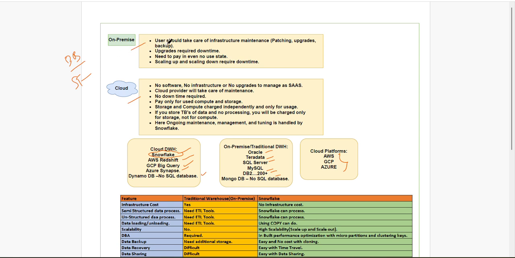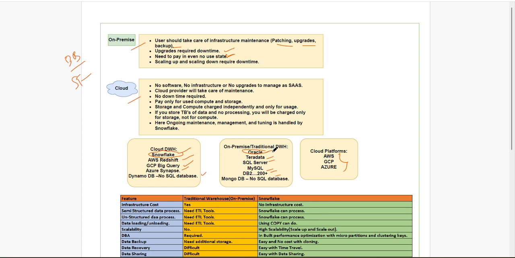On-premises, users should take care of infrastructure maintenance like patching, upgrades, and backup. Assume you are using Oracle on-premises: everything we have to do as a client. An upgrade requires downtime. When something upgrade is coming for Oracle, downtime is required while doing that upgrade. Suppose we purchase a big server and install Oracle.